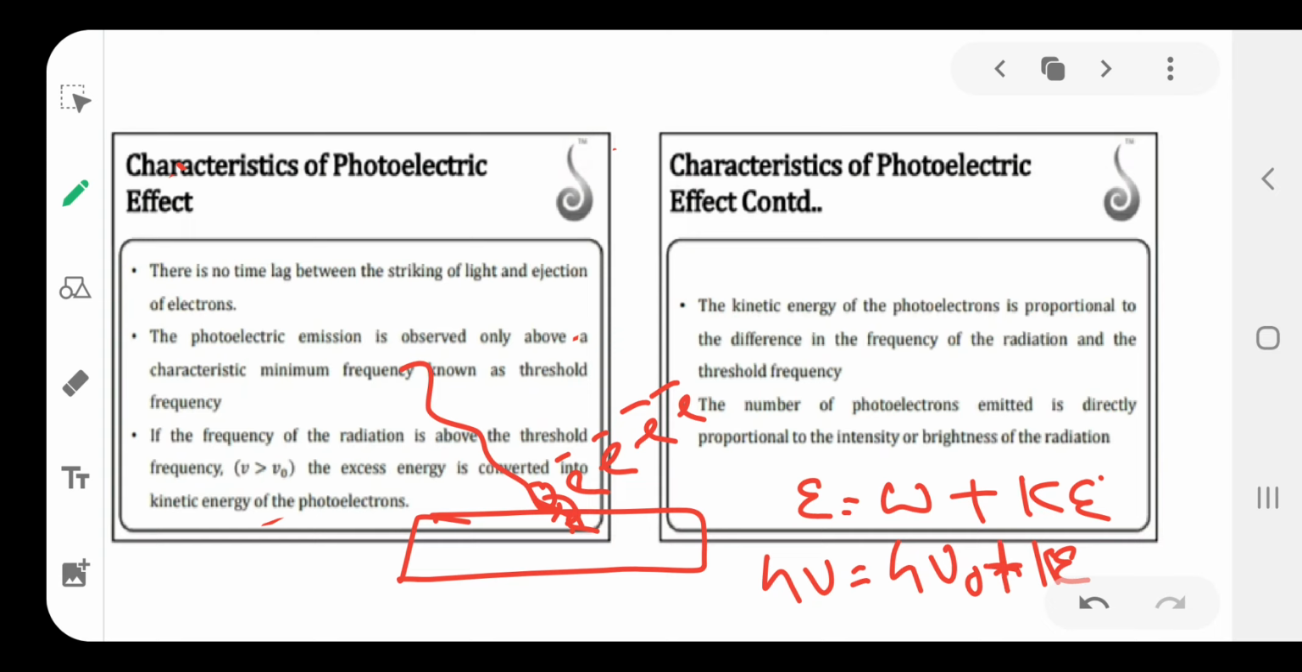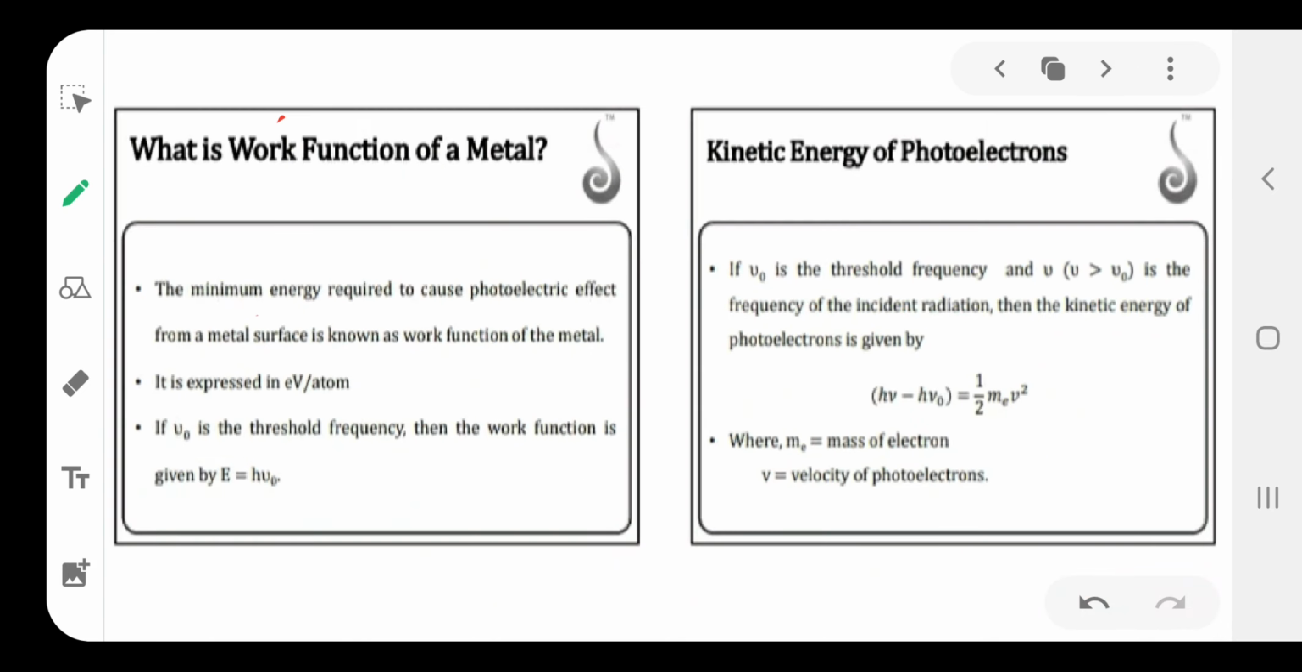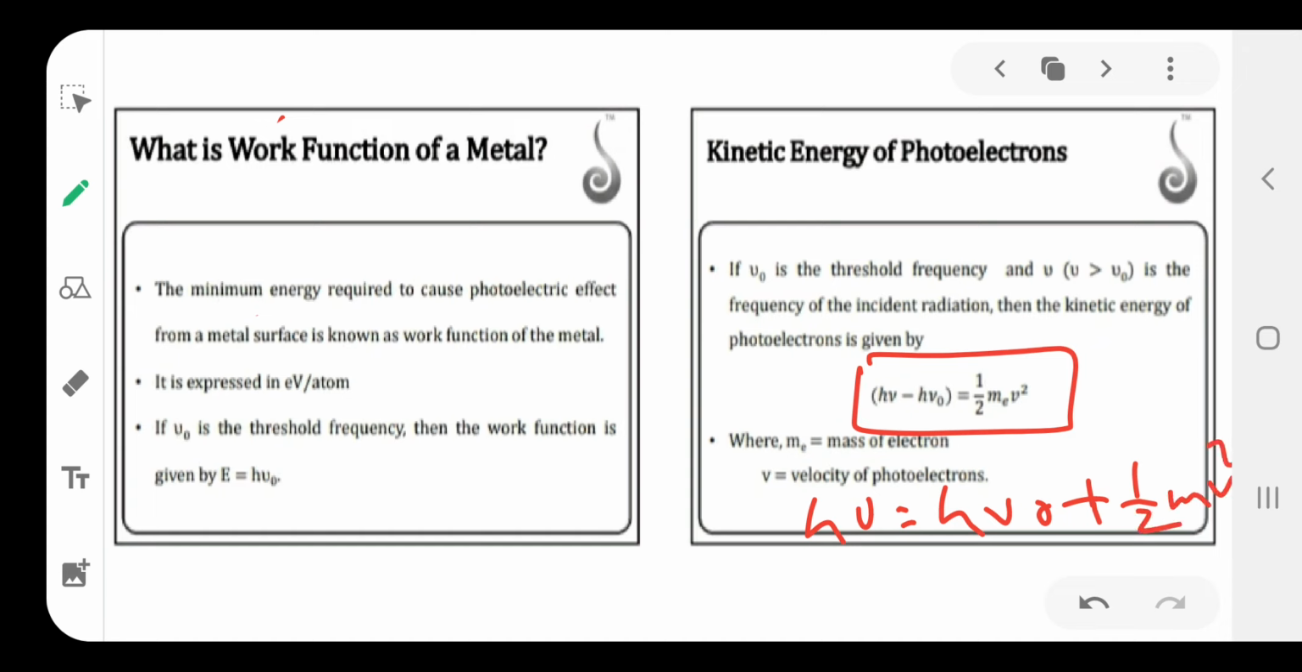Kinetic energy, KE. So that is the formula of the photoelectric effect. Here the photoelectric effect formula is important: h nu is equal to h nu naught plus KE, where KE means half m v square, the kinetic energy. From this formula we obtained this form. This is one of the important formulas.